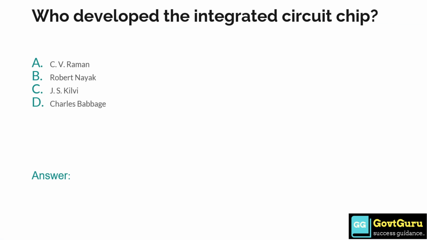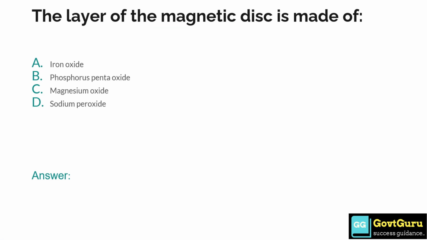Who developed the integrated circuit chip? Option A C.V. Raman, option B Robert Noyce, option C J.S. Kilby, and option D Charles Babbage. So the answer is option C, J.S. Kilby, who developed the integrated circuit chip.